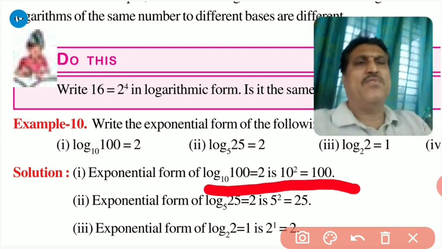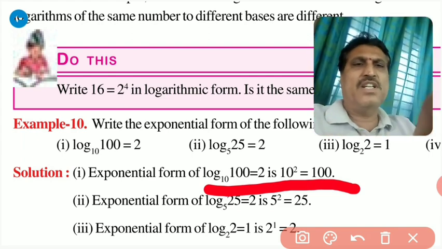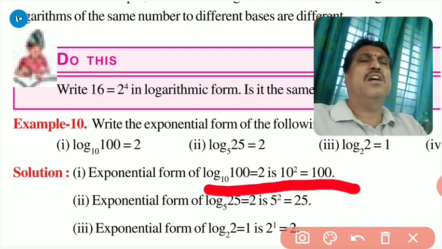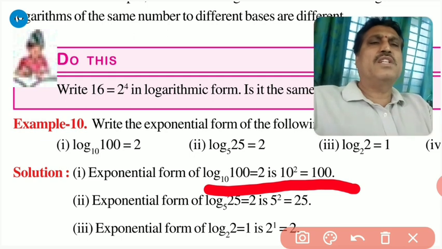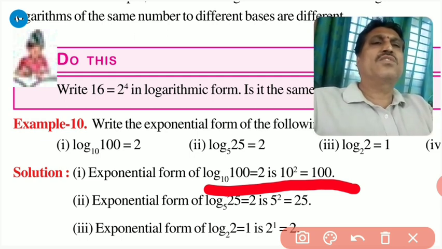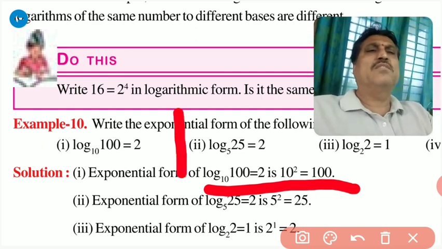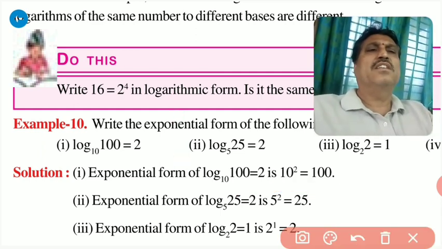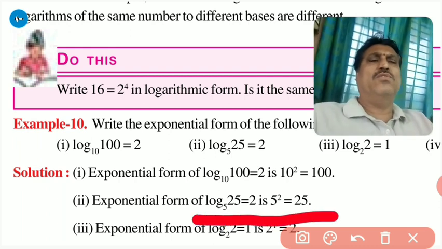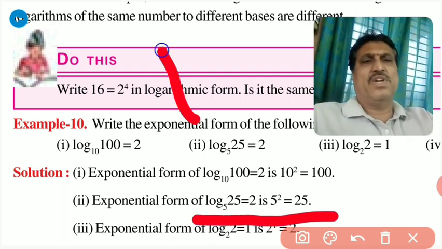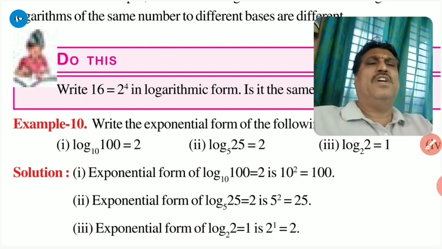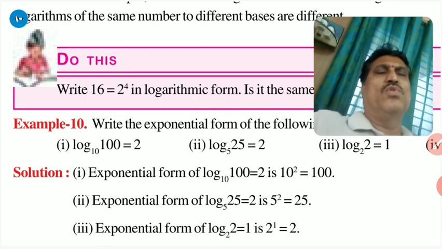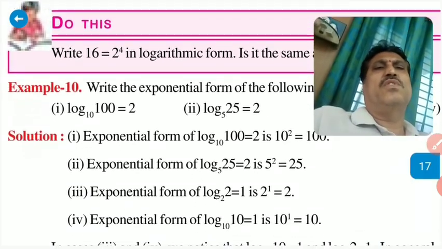Write the exponential form of the following. The question is given in logarithmic form, but we have to write it in exponential form. So log 100 to the base 10 is equal to 2; we can say 10 square is equal to 100. In a similar manner, see the next question. Log 25 to the base 5 is equal to 2, so 5 square is equal to 25.